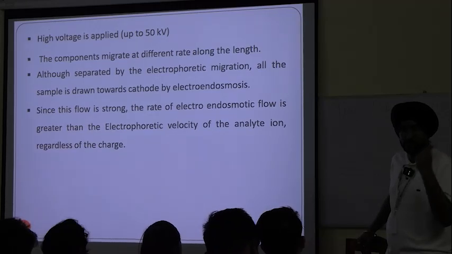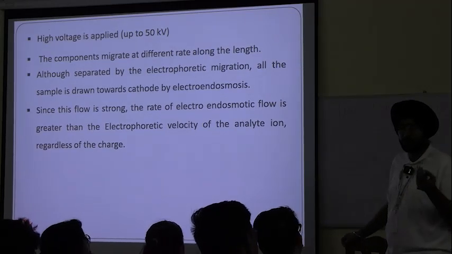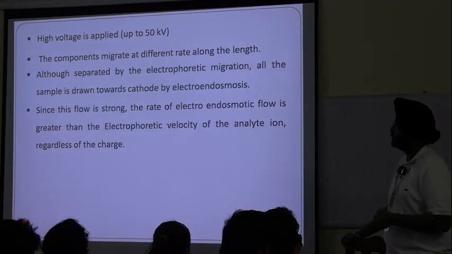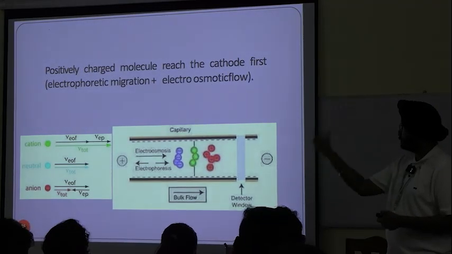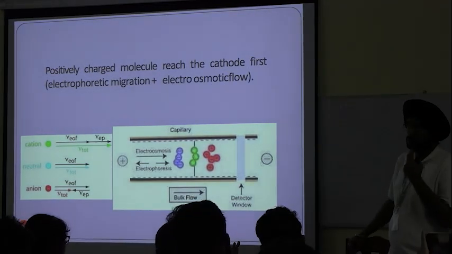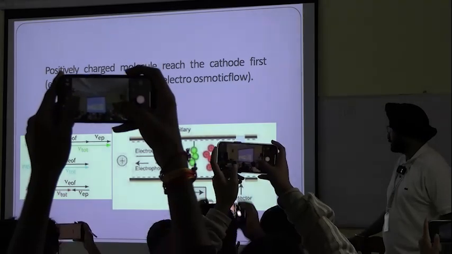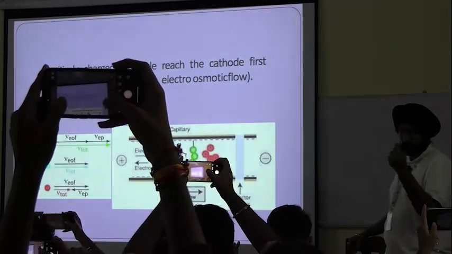What was the DC supply in the figure you saw there? 45. Small voltage. This is how the separation in a small capillary actually looks.